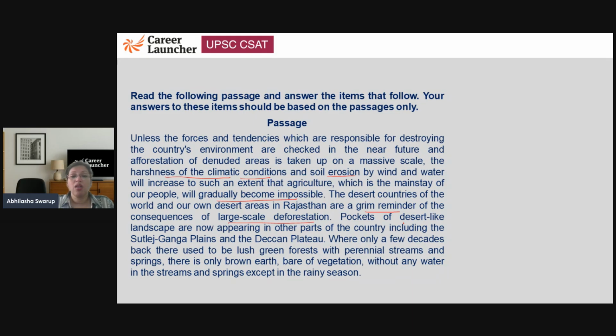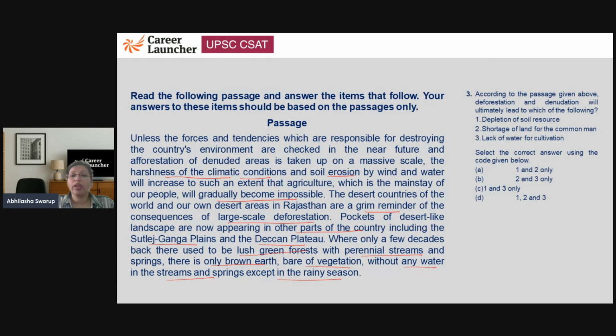We'll become deserts. Pockets of desert-like landscape are now appearing in other parts of the country, including the Satluj-Ganga plain and the Deccan Plateau. Where only a few decades back there used to be lush green forests with perennial streams and springs, there's only brown earth bare of vegetation, without any water in the streams and springs except in the rain. So essentially, we are moving towards desertification of the areas, which is going to be very, very harmful for us, right? All right, let's look at the question.